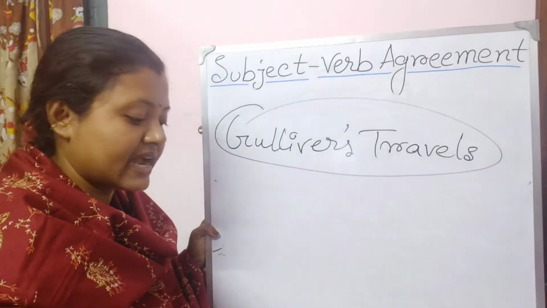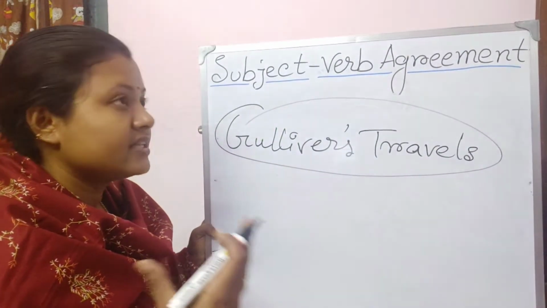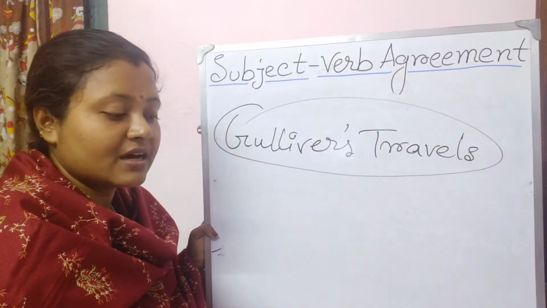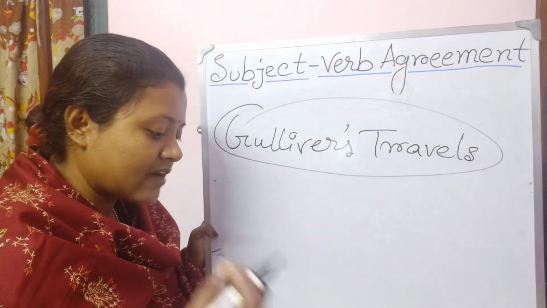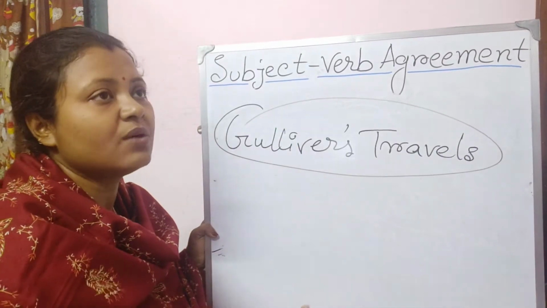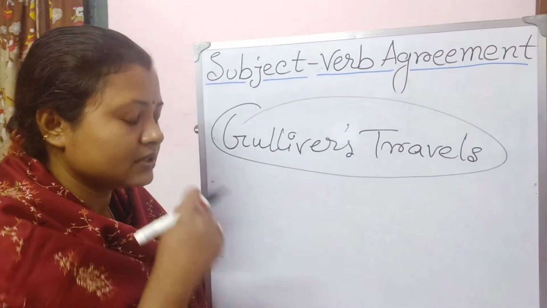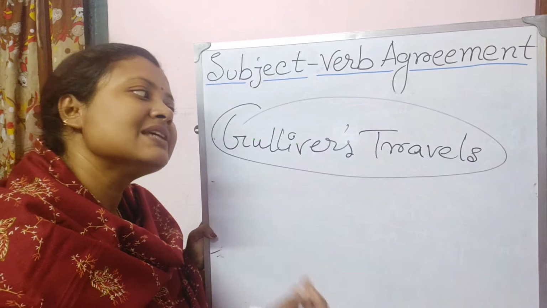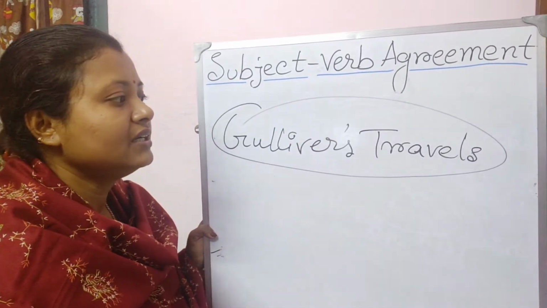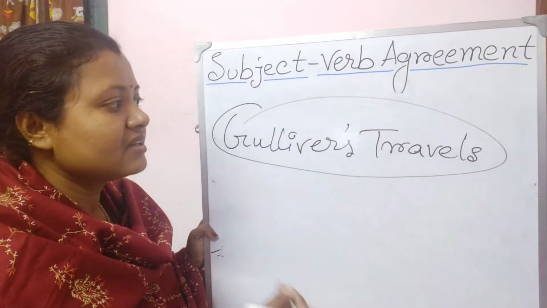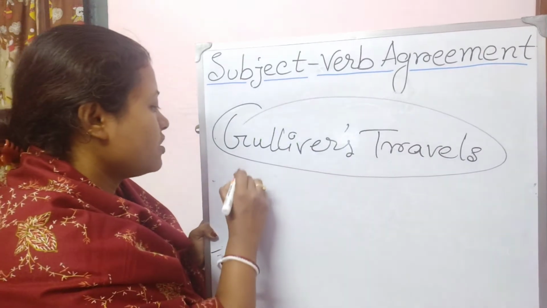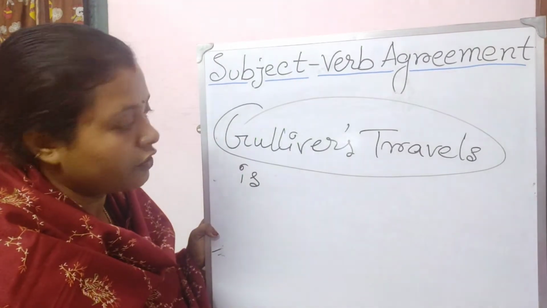If I say Arabian Nights, or the United States of America, though these names may sound plural, they are very much singular nouns, singular subjects. So that is why obviously a singular verb will follow.